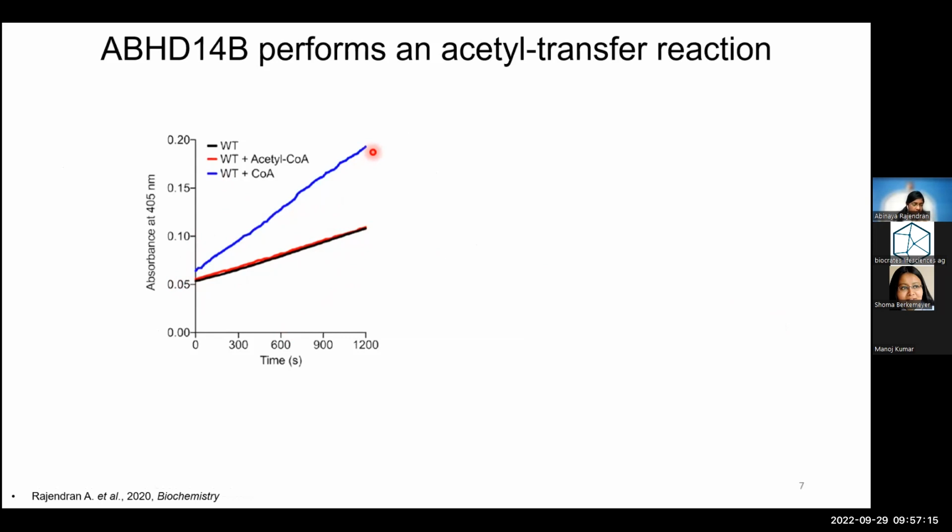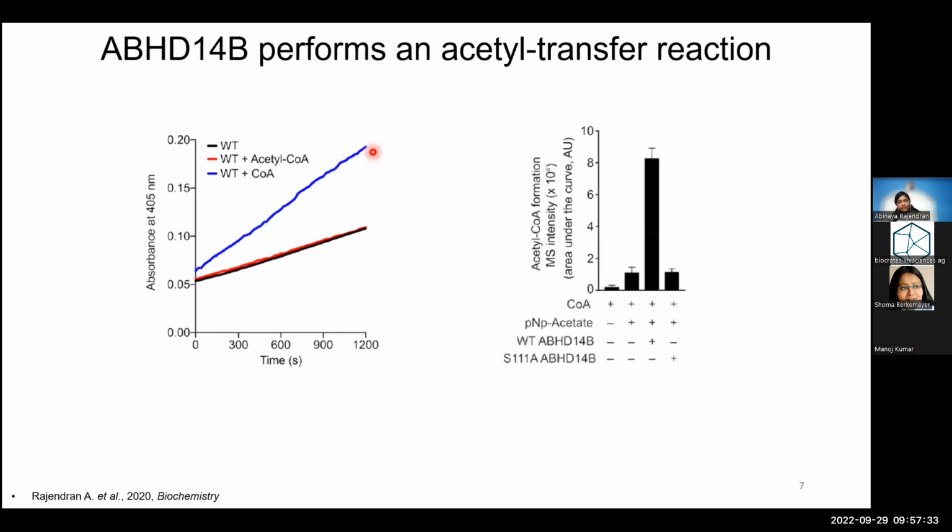Therefore, we hypothesized again that following the hydrolysis of PNP acetate, the enzyme is probably transferring this acetyl group onto CoA to form acetyl-CoA as a second product of the reaction. That is exactly what we measured, and we found that the wild-type enzyme in the presence of PNP acetate and CoA was able to produce acetyl-CoA, which was not the case with the mutant enzyme or with no enzyme. Clearly proving that this enzyme is performing an acetyl transfer reaction and forming acetyl-CoA as a product.